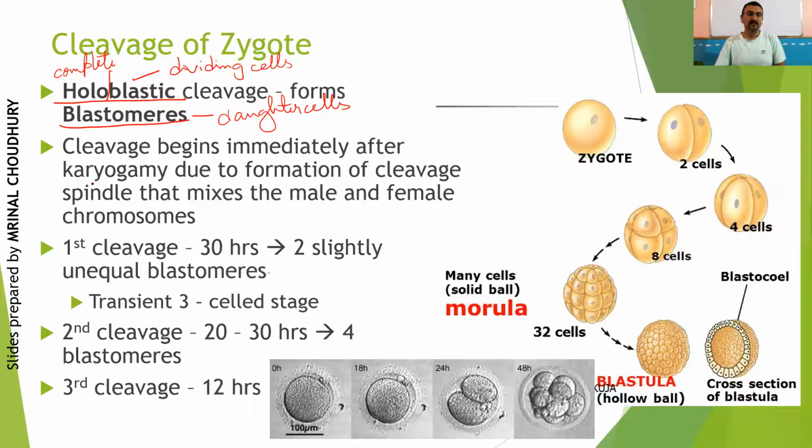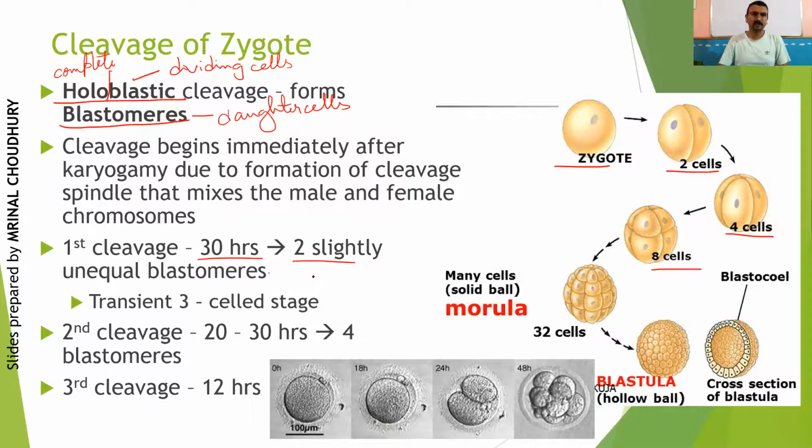So immediately after karyogamy, that is, the fusion of male and female nucleus, when cleavage starts, the single-cell zygote starts dividing to give you a 2-cell condition, 4-cell condition, 8-cell condition, and so on, right? You can see in this diagram that the cell is dividing, but the overall size is not increasing. Are you getting the point? It is important to remember that usually the first cleavage takes approximately 30 hours and 2 blastomeres are formed, but they are slightly unequal.